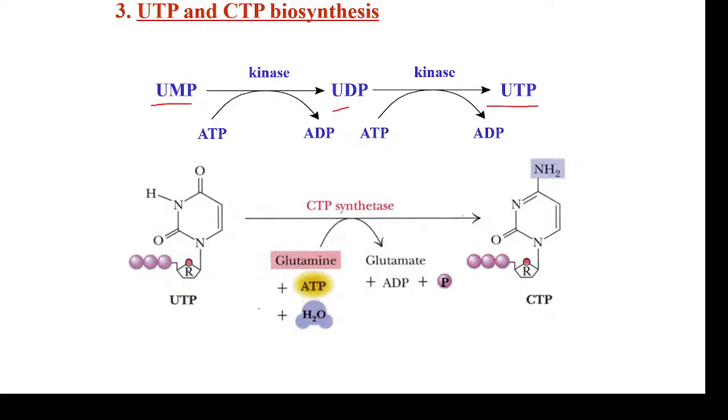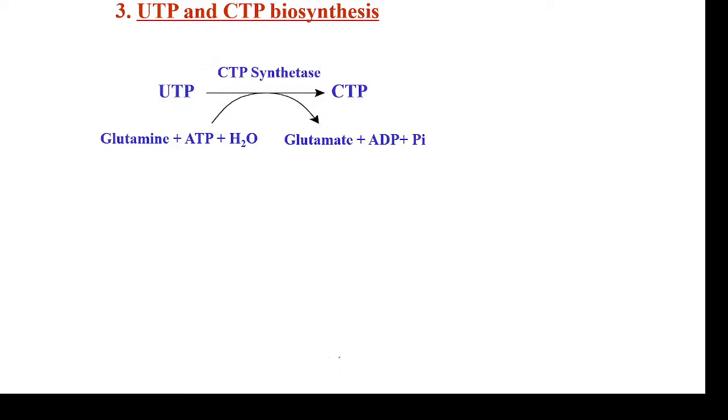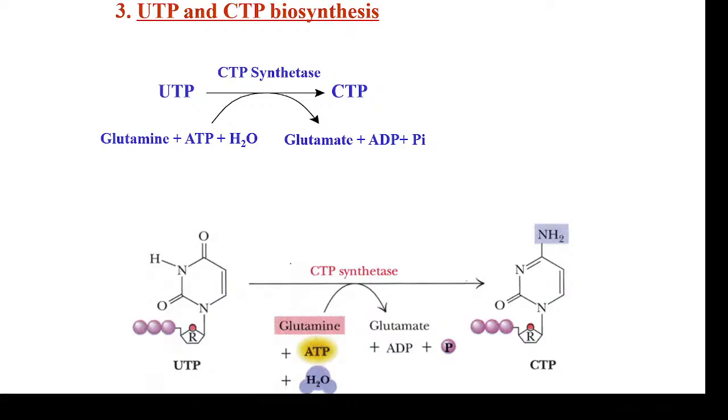This UTP, by the action of CTP synthetase, will take up an amine group that will replace the oxygen present at the carbonyl carbon, to form cytidyl triphosphate, that is CTP. Here glutamine is the molecule that will transfer the amine group. It requires ATP, so that is why the enzyme name is synthetase. Okay, so this is CTP synthesis.